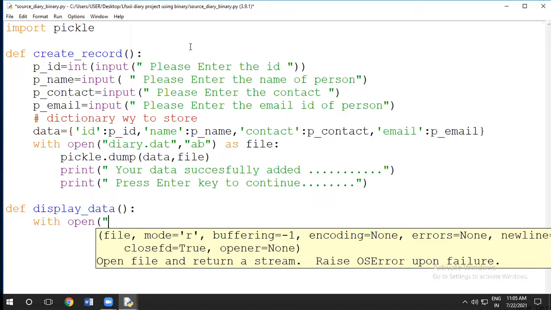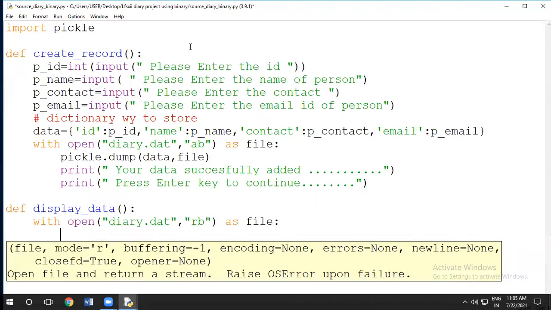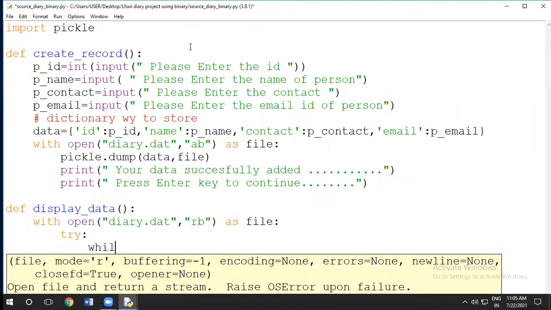In the with open, we will have to write with keyword, then open, then the file name. What is the file name? Diary.dat, and we have to open it in read binary mode, and we will write here as file. And then we don't know how many records are inside the file, so we will use the try block. Inside the try, we will run an infinite loop, while true.